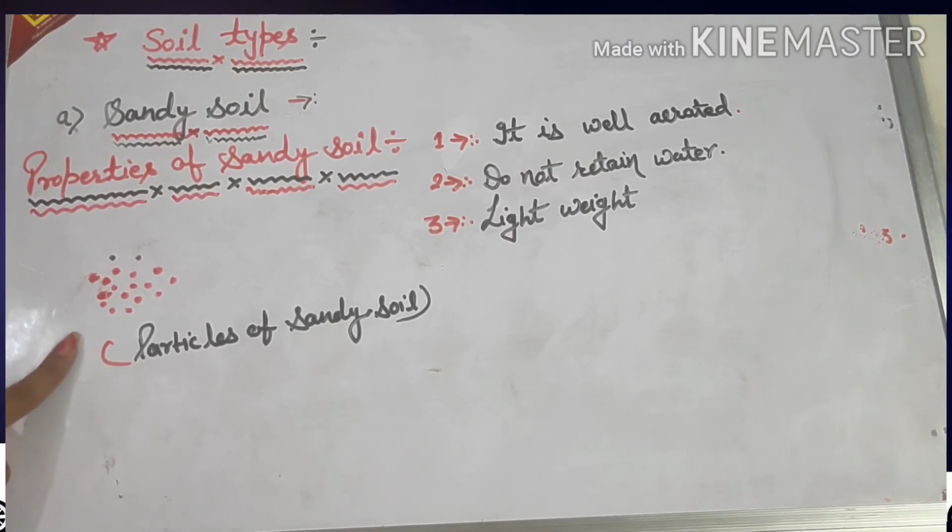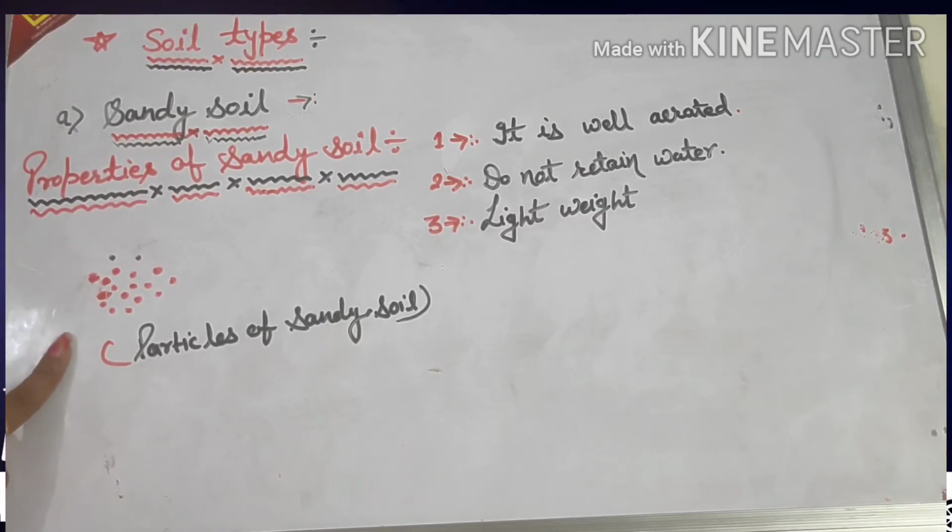Water easily passes down through the empty space. So water will drain down through this type of soil, and that's why this soil is lightweight, and sandy soil is not good for plant growth.